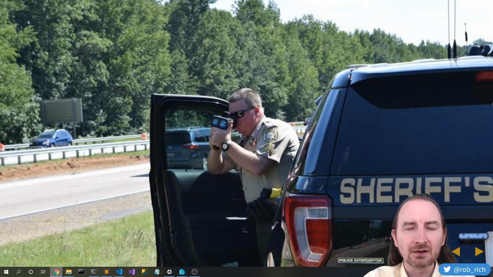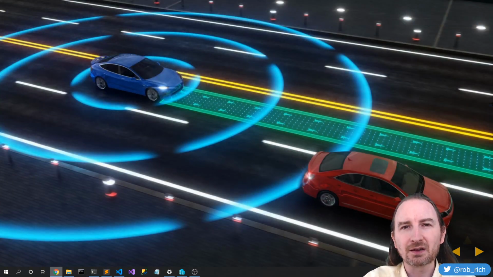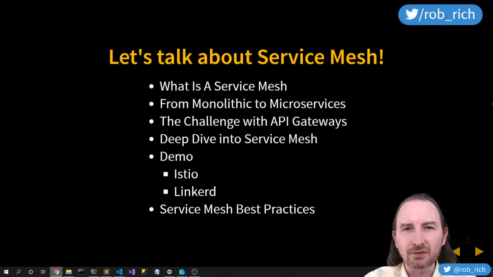What would be better is if we could do something like this. If we had a mechanism where the cars could communicate with each other and prioritize traffic based on urgency or based on priority or just communicating so that we could all get there as quickly and as efficiently as we needed to. Now, this doesn't say that one car going faster or slower is better or worse, but rather that the cars can communicate together to make sure that everyone gets as fast or as slow as they need to get to their destination efficiently. We'll use this metaphor as we look at service meshes and compare that to the mechanisms around API gateways and other technology.